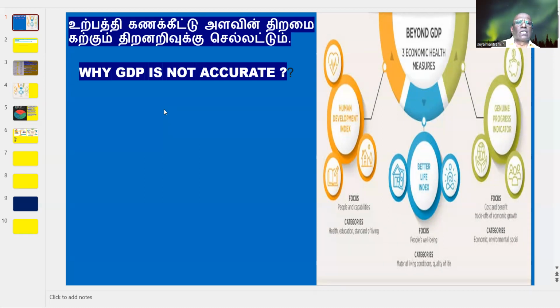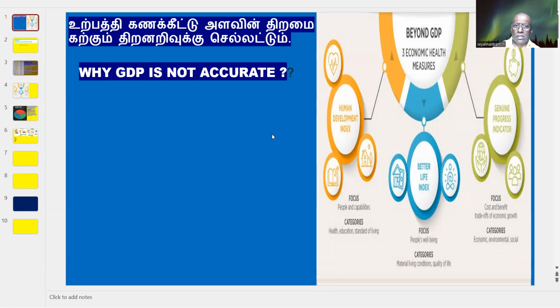So whatever we term production capacity to estimate the real value is not accurate.